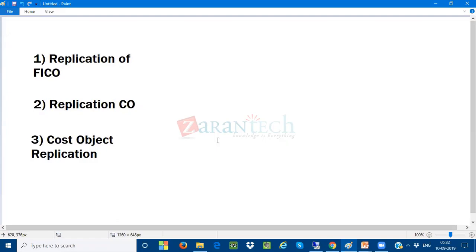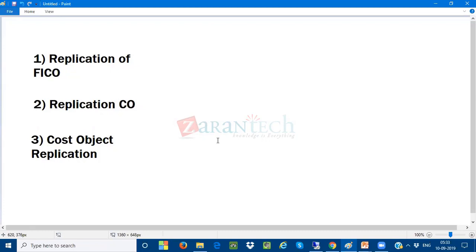So through the SLT, these documents I'm replicating get triggered to the SAP S4 HANA and automatically get posted to the database. So I'm not posting any manually. It gets posted automatically because I'm going to construct a landscape between the source system and the target system by the use of one interface, which is going to be called the SLT process. So these are going to be called replication.